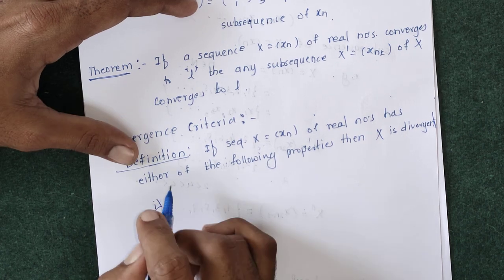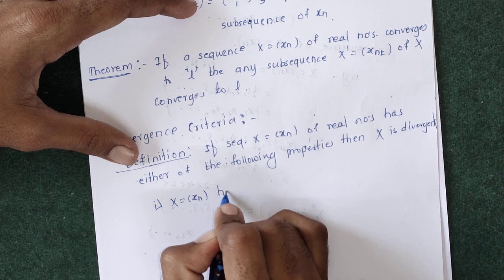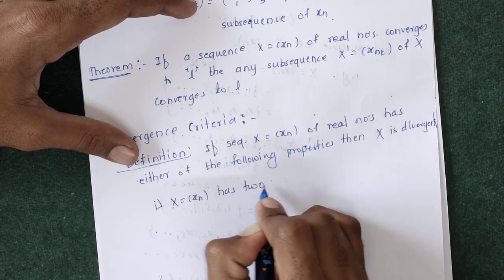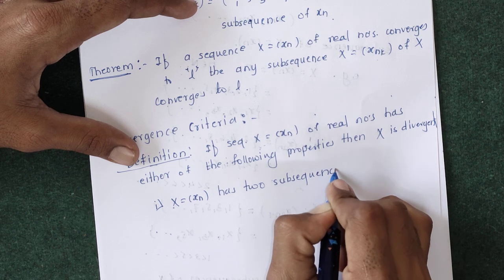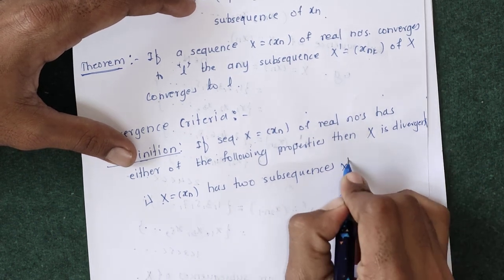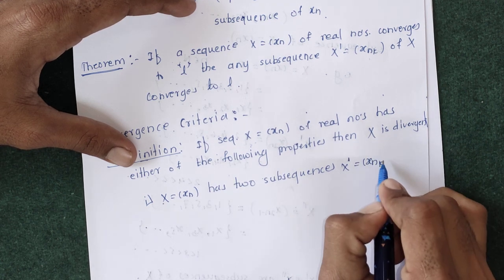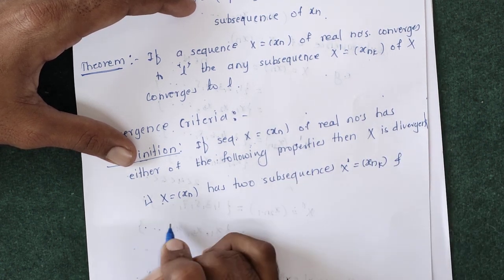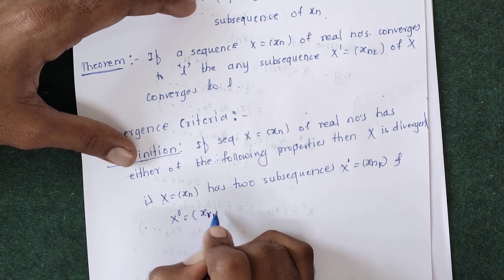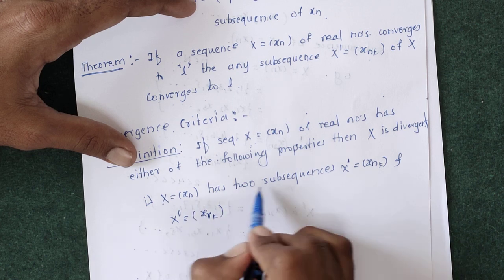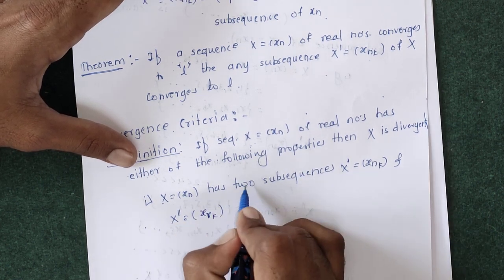So the first property is the sequence X equals to xn has two subsequences. Suppose the first is x prime equals to xn k, and the second one is x double prime equals to xr k, whose limits are not equal.